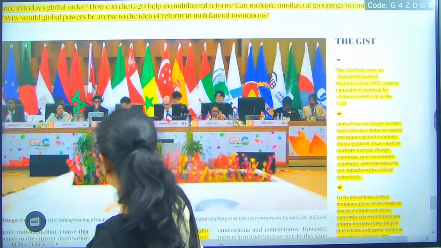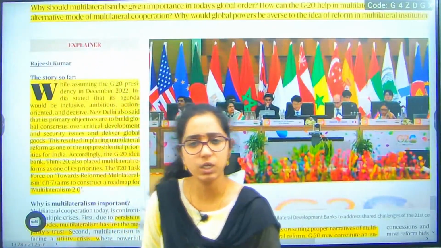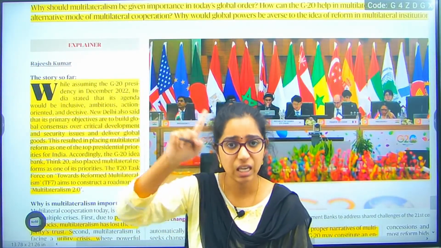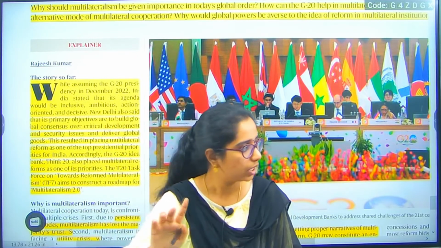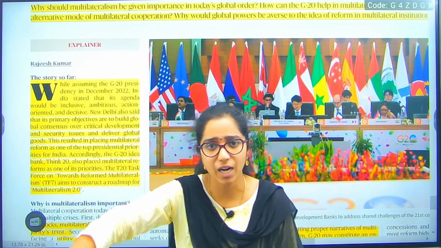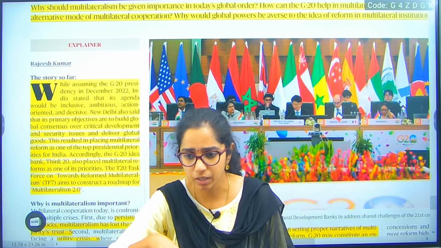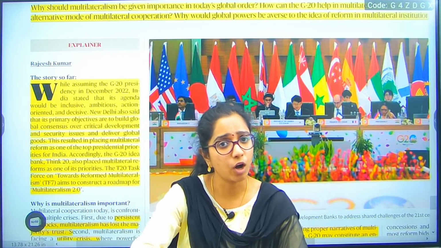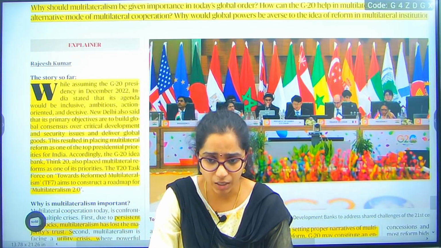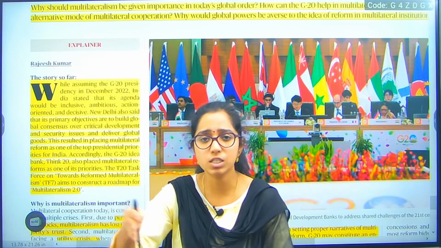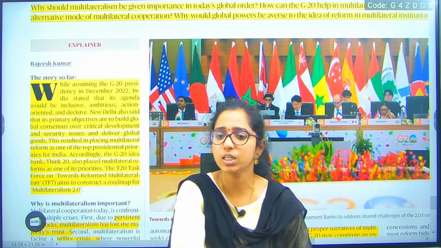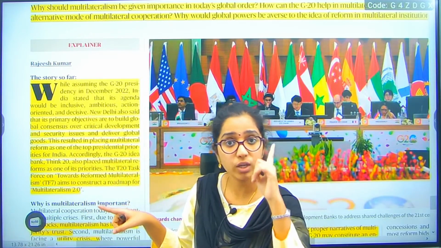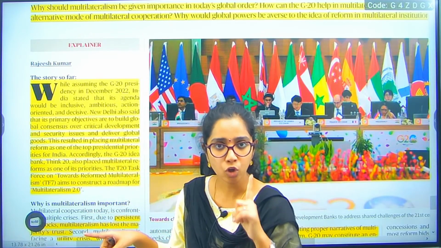So we need to bring a proper platform and work on a proper goal-based scenario. That is what India has said: in assuming this G20, our agenda is to be inclusive, inclusive growth first. That is why before starting this G20, we had an internal summit, a South Asian Summit, where we invited countries which are not part of G20 to our country, and discussed what possible things we could discuss in G20. So we are in a pre-planned scenario, including everyone in the world, globally.